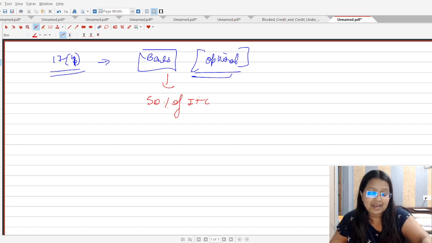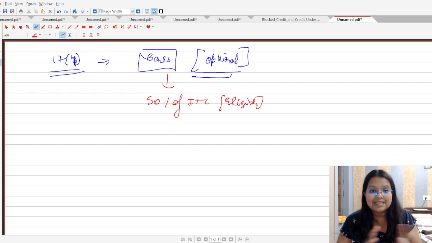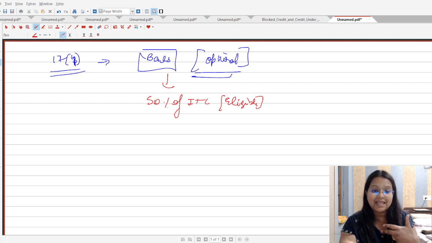It means 50% of the eligible ITC. This option is available to the banks. They can opt for either option. It means the first option is to apply the complete rules of the ITC, and the second is that they can apply section number 17 subsection number 4 and avail 50% of eligible ITC.